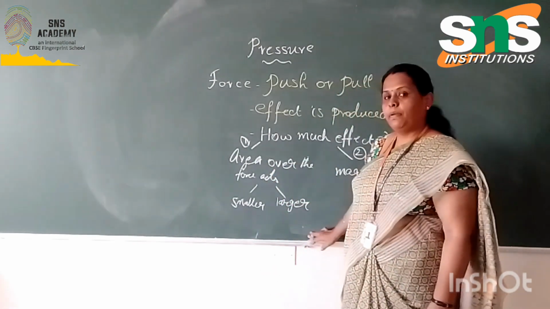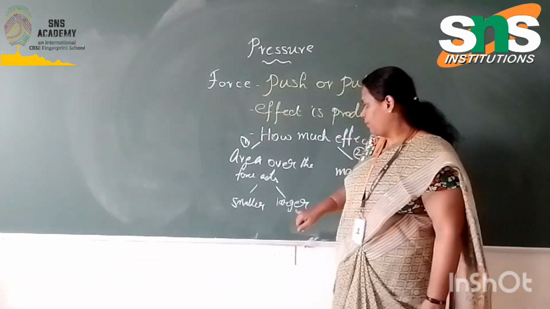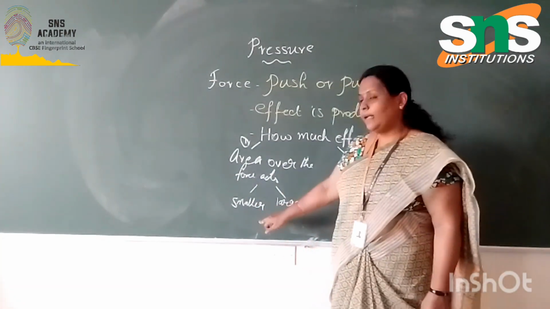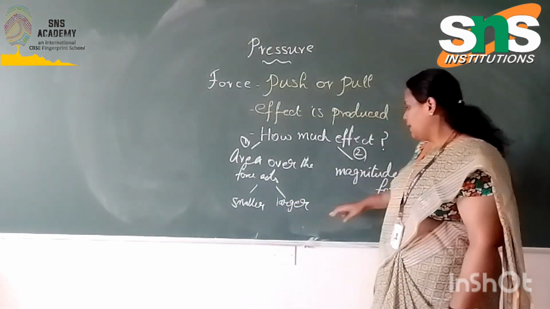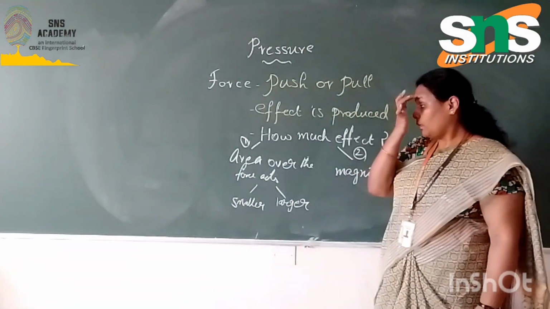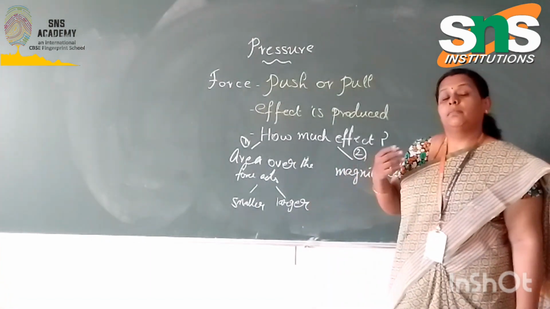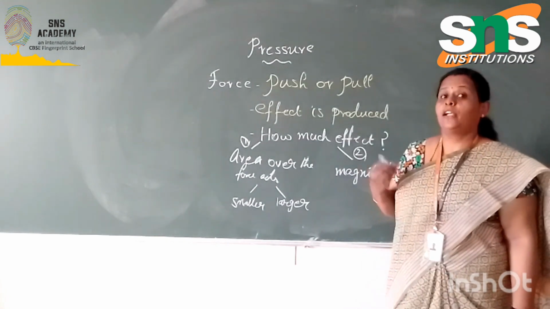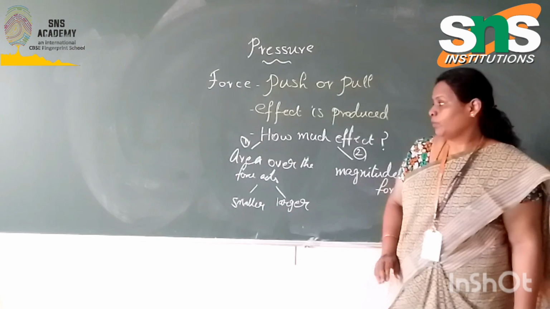This is the example where the larger the area of contact, the smaller the effect; the smaller the area of contact, the larger the effect. So these are the two things that decide how much force should act on an object for completing some particular work.